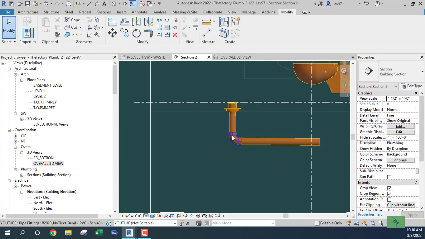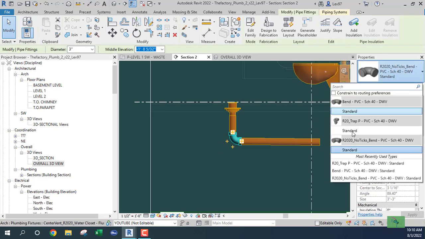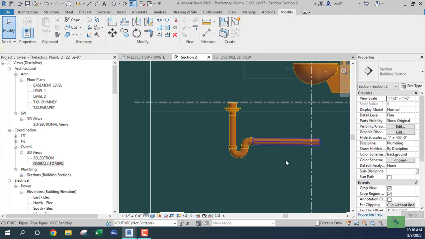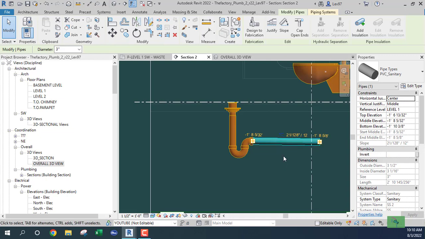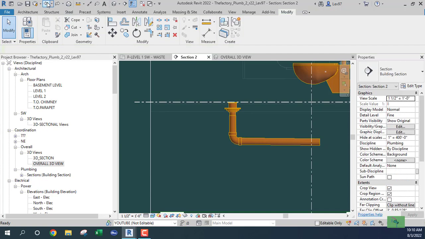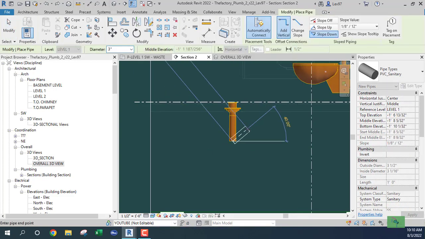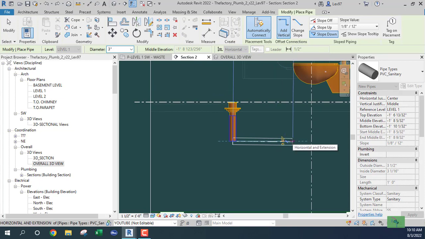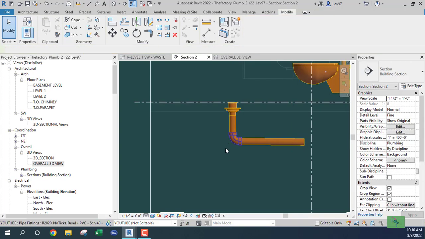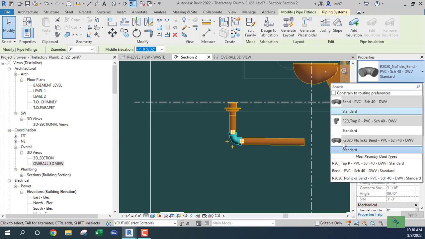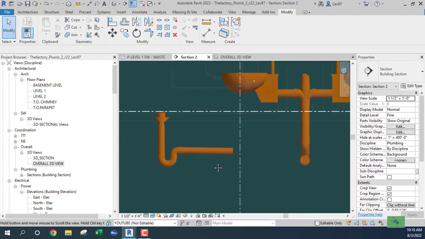How we doing? Let's see, does the P-trap mess up my sloping or what? Yeah. Let's go back. I'm not gonna worry about it. Looks like that's a Revit problem.